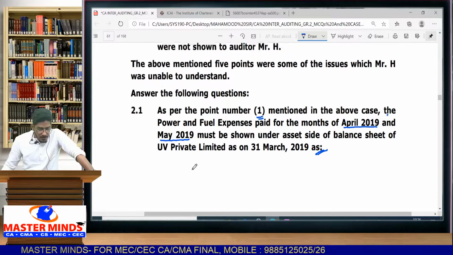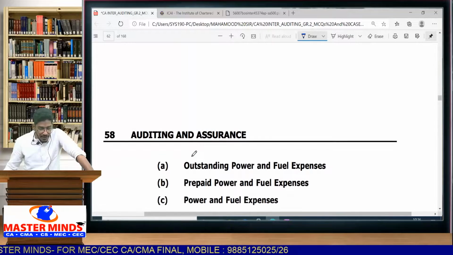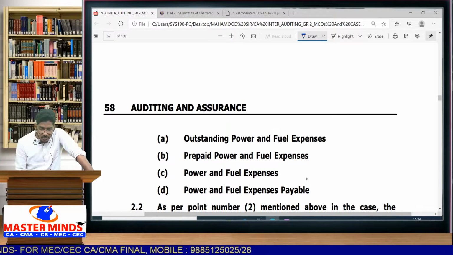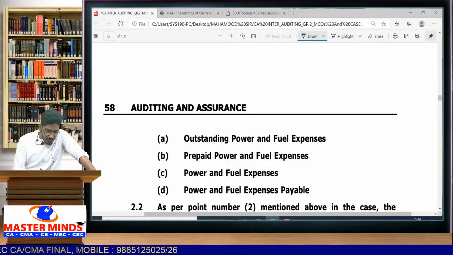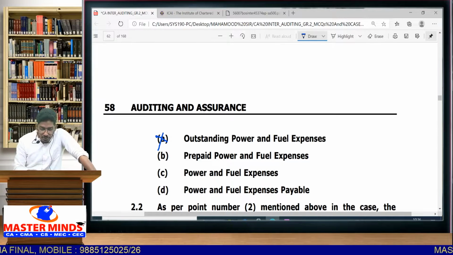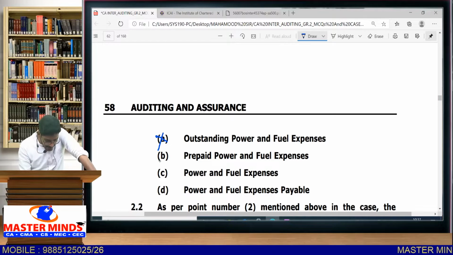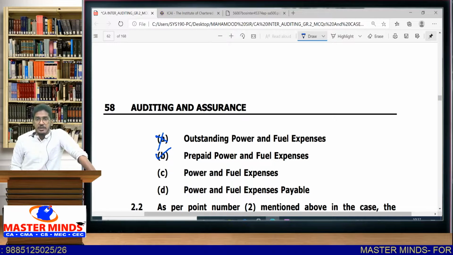Yes. Now what are the options they are giving? How do they have to be shown? Are they required to be shown as outstanding power and fuel expenses? Definitely not. They are what? Prepaid. So this is wrong. They have to be shown as prepaid power and fuel expenses. Yes, you have prepaid, right? You have to show it as prepaid power and fuel expenses, as an asset.